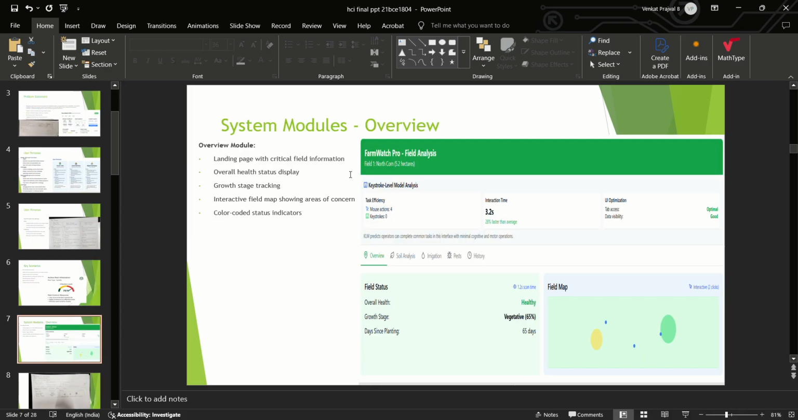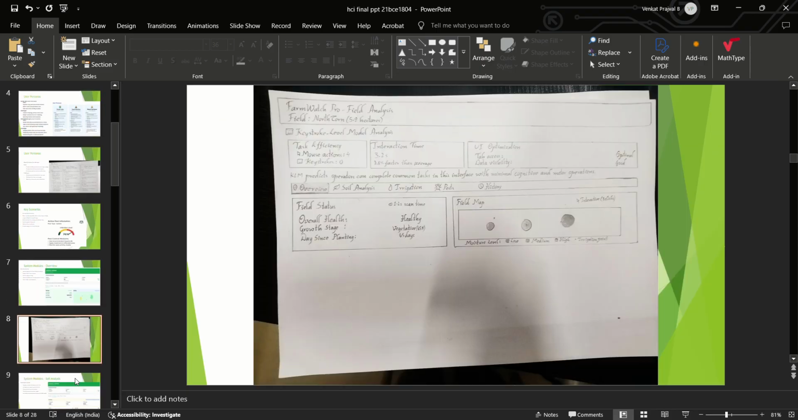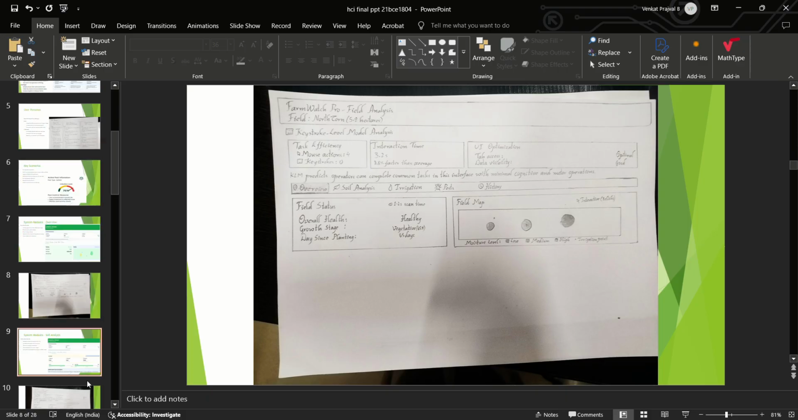Coming to the system modules, the first is the overview. The overview module is the landing page with critical field information, overall health status display, growth stage tracking, an interactive field map showing areas of concern, and color-coded status indicators. This is the overall overview of FarmWatch Pro, and this is the paper mockup of the overview.